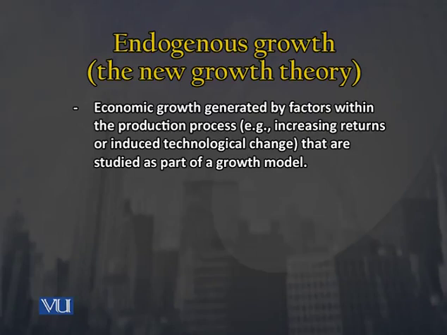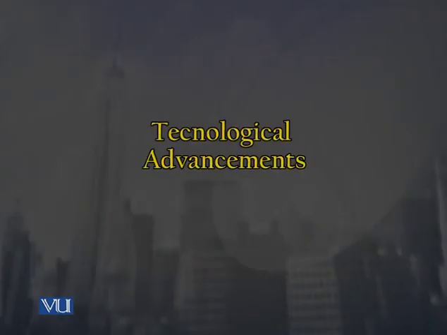So, in other words or in simple words, हम कह रहे हैं कि there may be certain things that are there in a production function जो कि explain कर सकती हैं variation in variable y या overall growth के प्रोसेस को, और वो कैपिटल और लेबर की वजह से नहीं हो सकते, उनके पीछे कोई और वजह हो सकते हैं. जैसे अभी मैंने मेंशन किया that they could be because of the increasing returns, और there could be some sort of technological advancements जिनकी वजह से आपने अपना आउटपुट को इंक्रीज किया है, and it is not exclusively because of the increase or the variation or the changes in the capital and labor factor inputs.